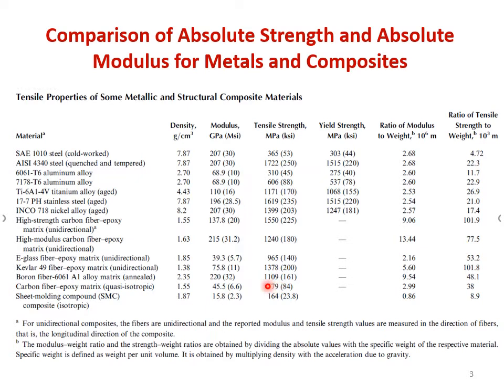For boron fiber aluminium matrix composite, it is 1109 megapascal. It is around 579 megapascal for carbon fiber epoxy, and it is quasi-isotropic, meaning the fibers or the properties are quasi-isotropic in nature. And for sheet molding compound, it is 164 megapascal. Now, if you see, again, the strength values for composites are nearly the same as those of the metals, or even better in some cases, right?